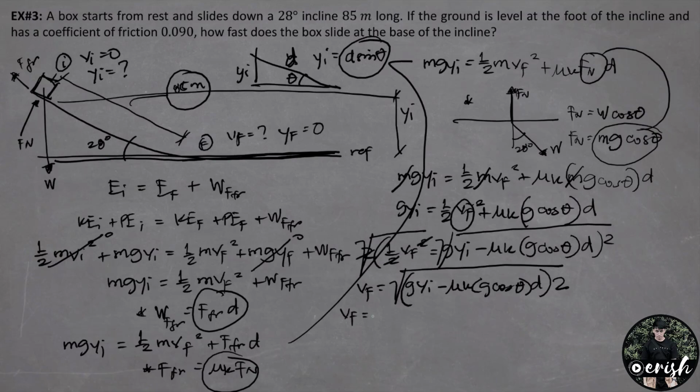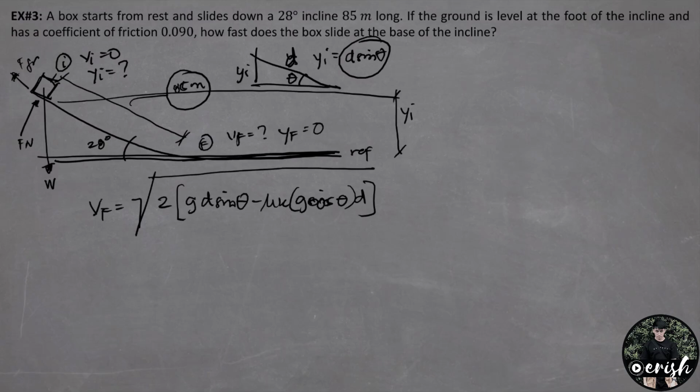Velocity final is equal to the square root of gravity times d sine theta minus coefficient of kinetic friction times gravity cosine theta times d, quantity times 2. Ito na ngayon yung ating magiging huling equation to solve for the final velocity. And let's continue to the next page.